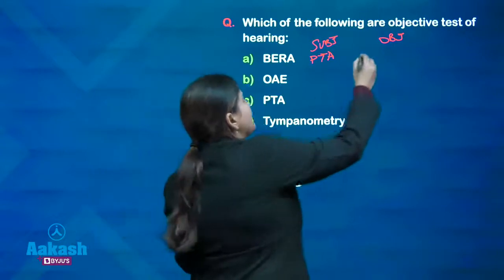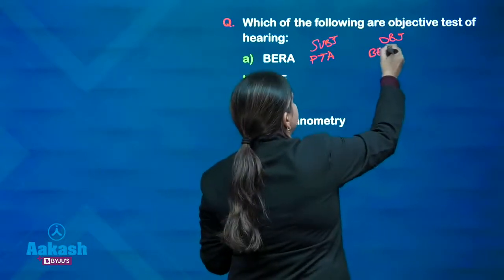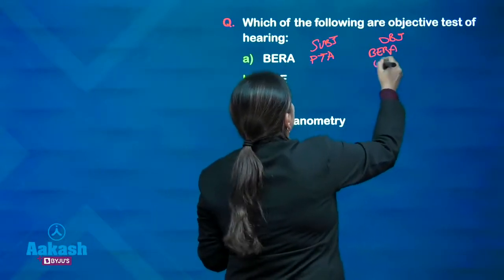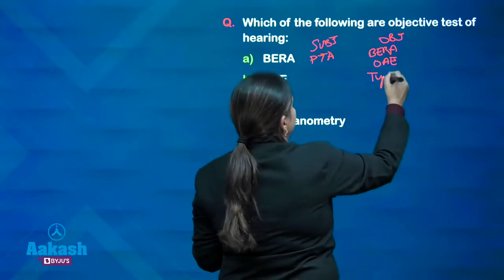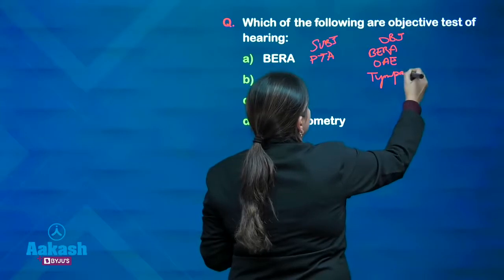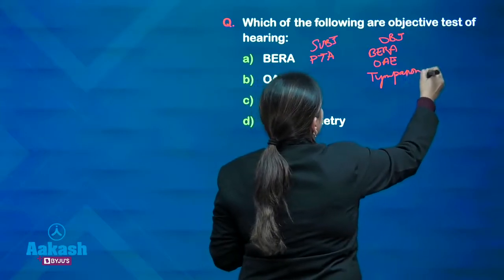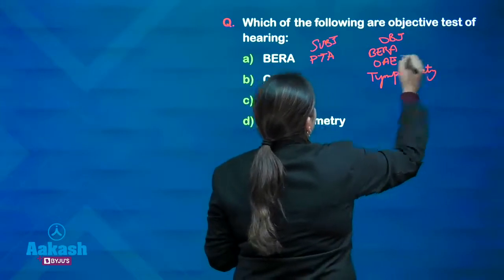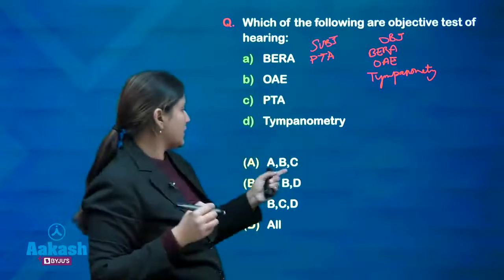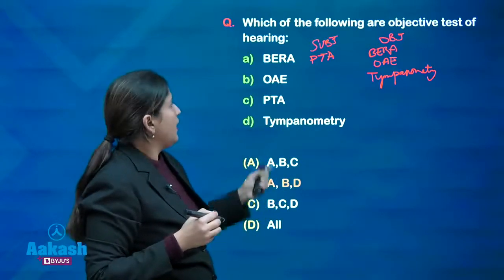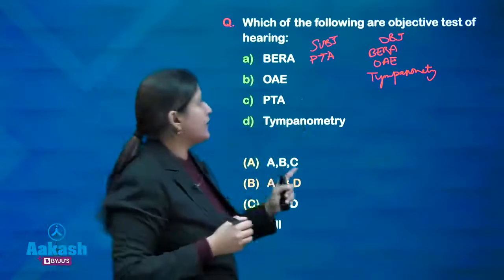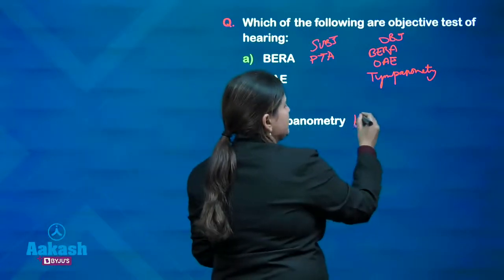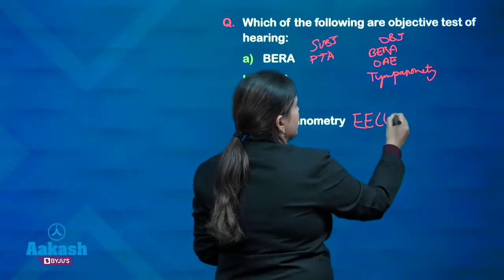Then the objective tests are BERA, OAE, tympanometry. So, the answer here will be A, B and D. In BERA, as we already discussed, the waves are remembered by the mnemonic E. Colima.